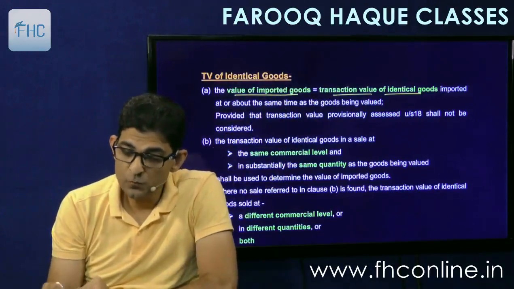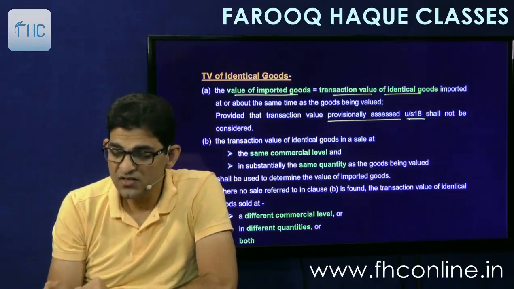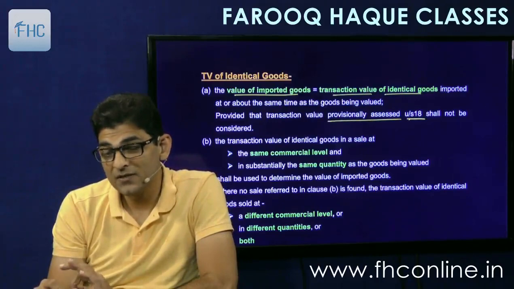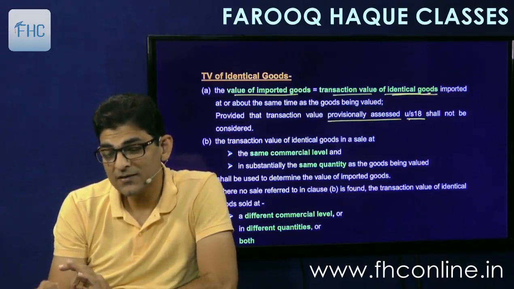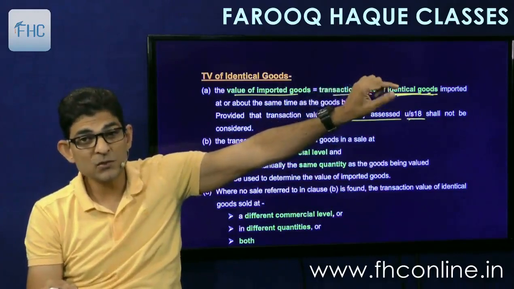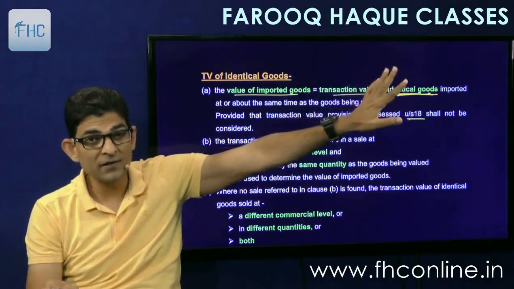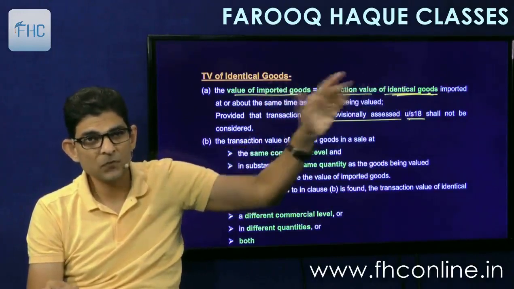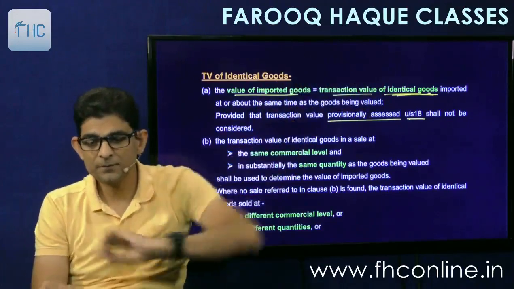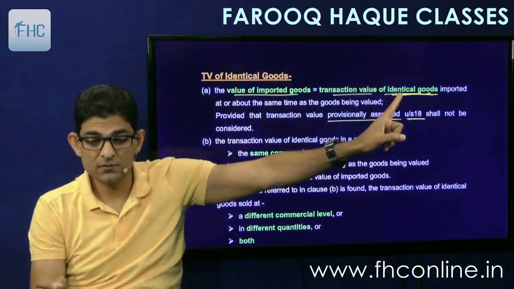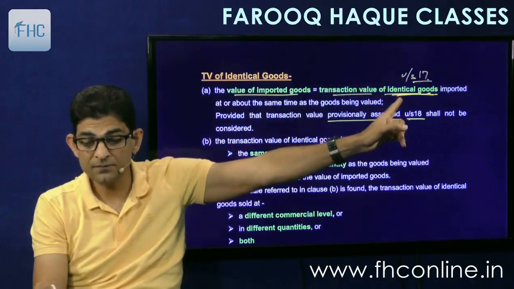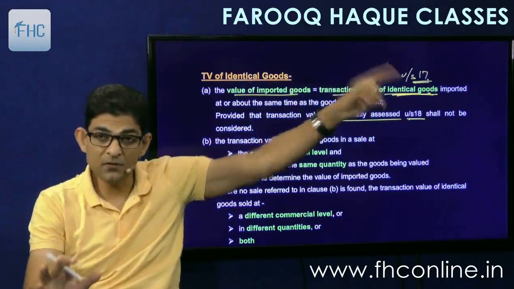Provided that the transaction value provisionally assessed under section 18 shall not be considered. Means if identical goods have not been finally assessed, if they are assessed under section 18 for the time being, means it is not final, then that will not be accepted here. Because we cannot wait for that finalization, so it will be rejected. It should be finally assessed. Transaction value of identical goods determined under section 17. It should be straight away final assessment, then it will be accepted.